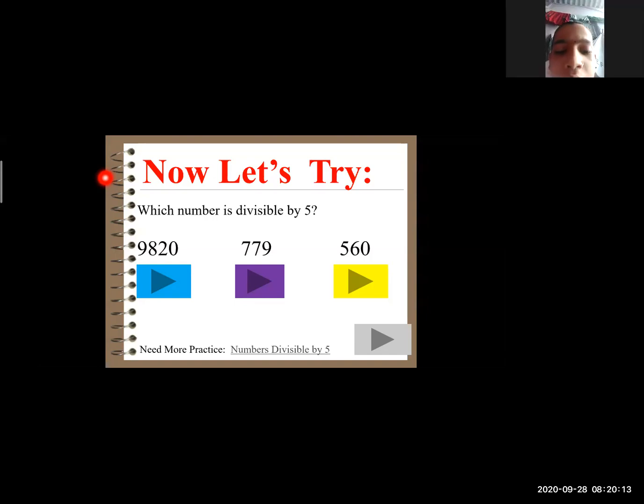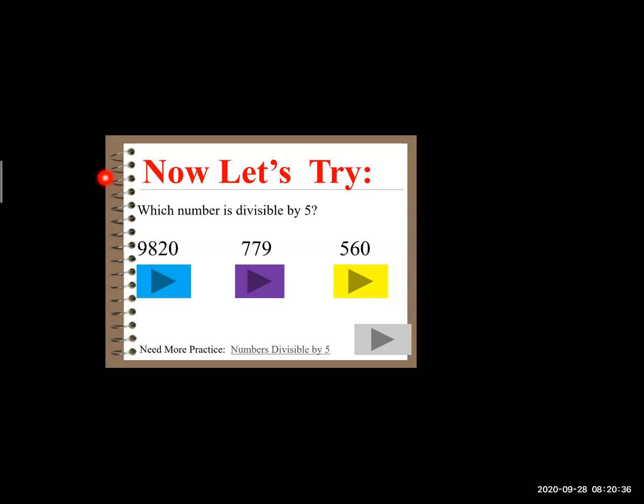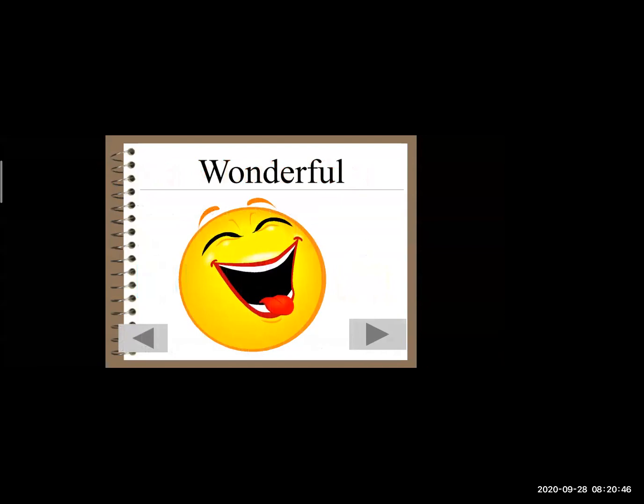Because 5 comes in the table, and 0 also. In 9820 there was a 0, and 560 also the same. Yes, 560 and 9820 both carry 0 in the units place. And that was the condition for the test of divisibility of 5. That was very good. You gave the correct answer. That was really wonderful.